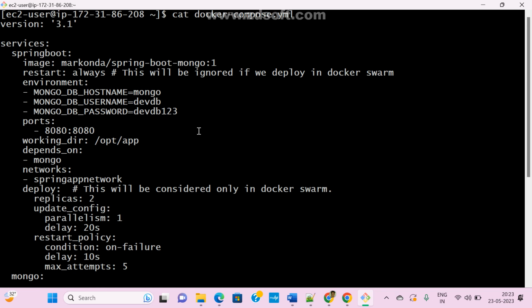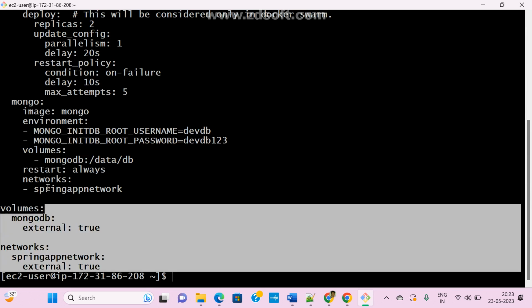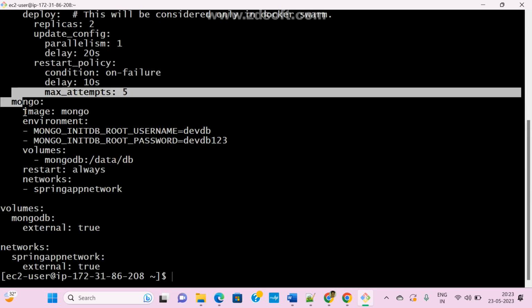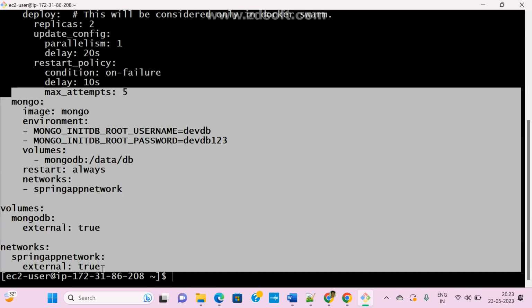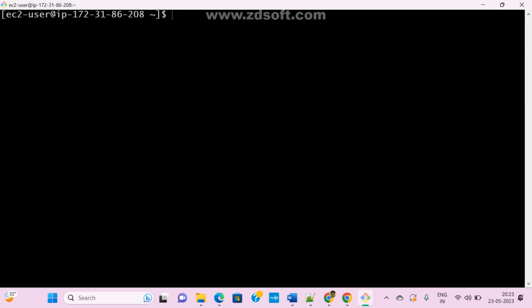So that is the purpose. Why do you go for Docker Compose? If you want to implement a multi-container Docker application, in that case you should go for Docker Compose. That's it. But anyway, this is deprecated. Now we are going to learn Kubernetes, right? Nowadays we are not going to use this, but in interviews they ask many times. That's why I am showing it here. Now let me run it.